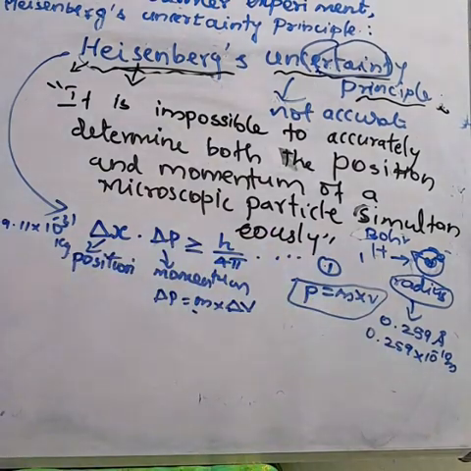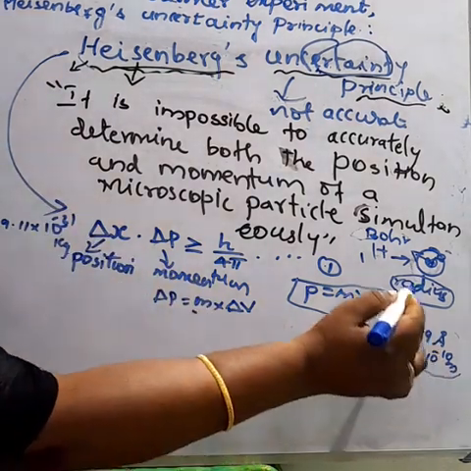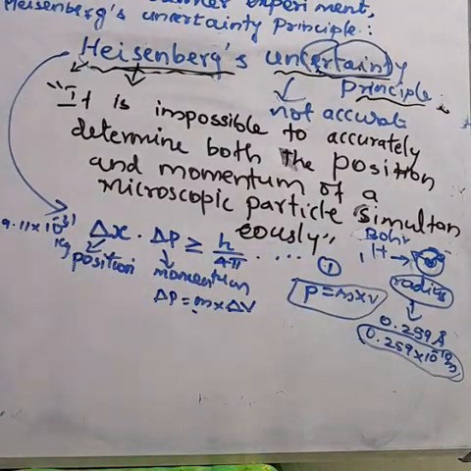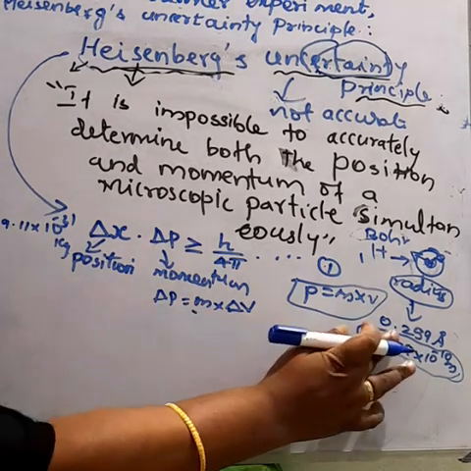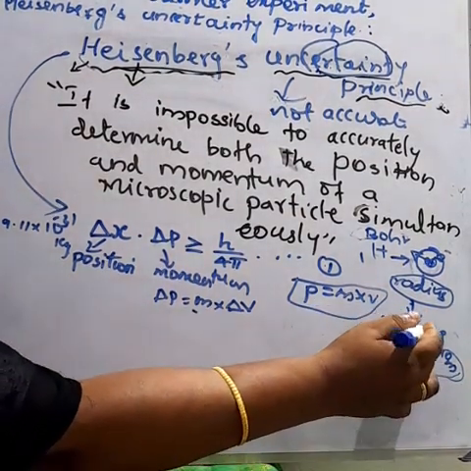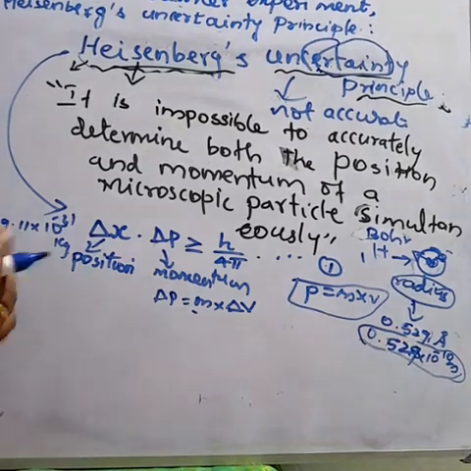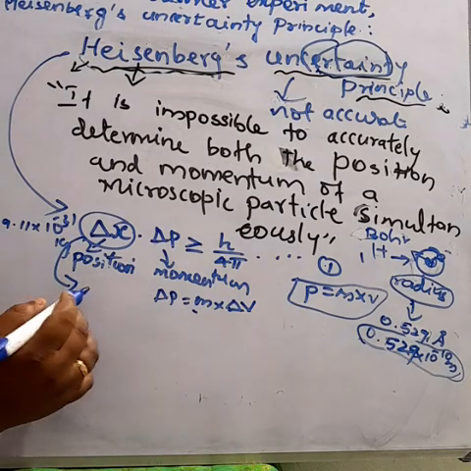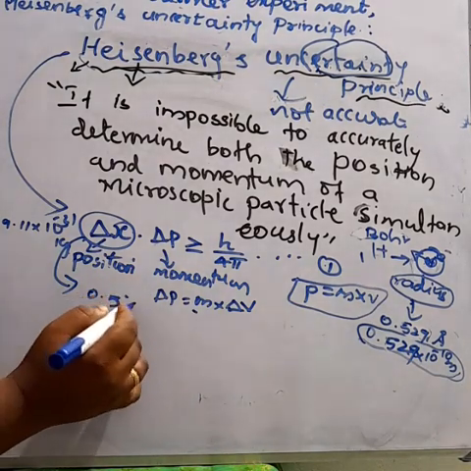From this value, the radius of the orbit of the hydrogen atom electron, 0.529, we assume that the position of the electron in this orbit is determined with an accuracy of 0.5% of the radius.